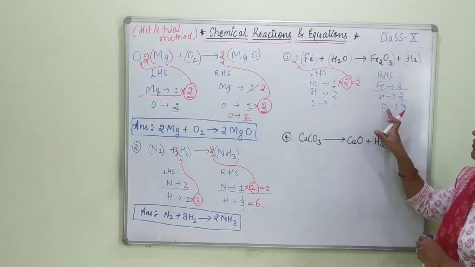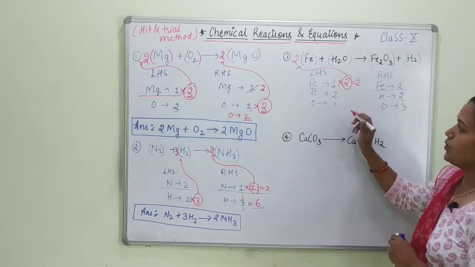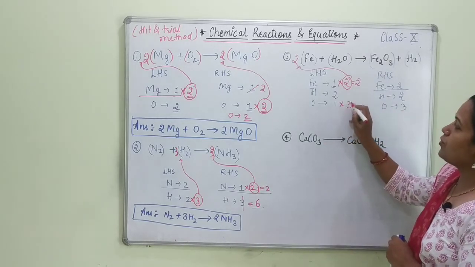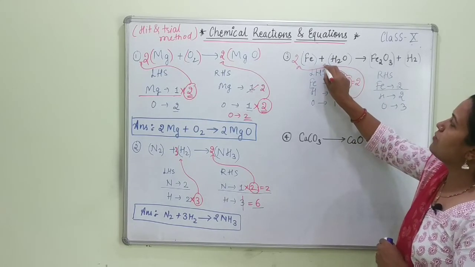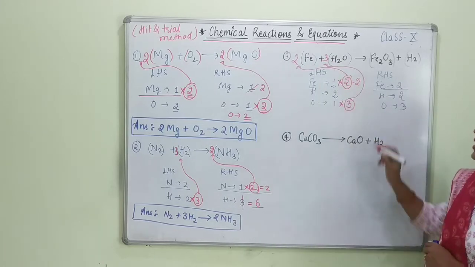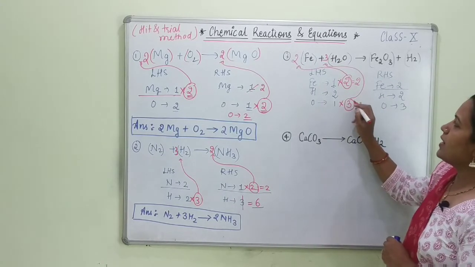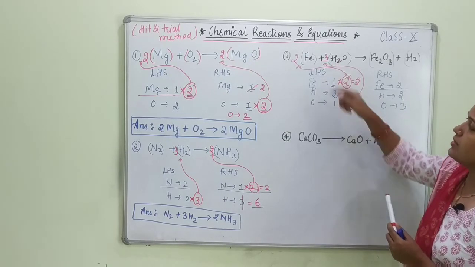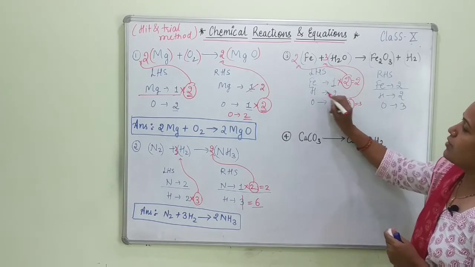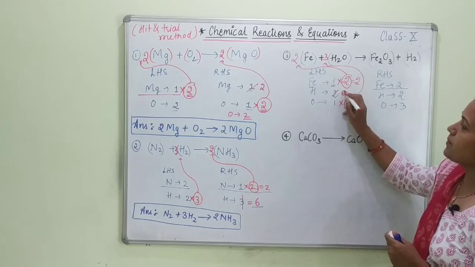Now here you can observe that H2, correct? But here you can observe oxygen is 3 and oxygen is 1. So what I am going to do, I am going to multiply this by 3. So I have to write this 3 in front of this H2O. So when I write here a 3, which quantity has changed? Let's see. 3 2s are 6. So now hydrogen becomes 6.